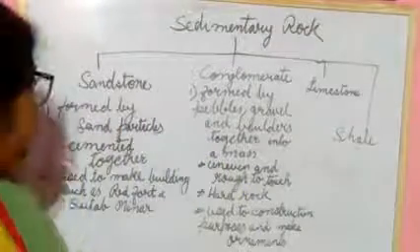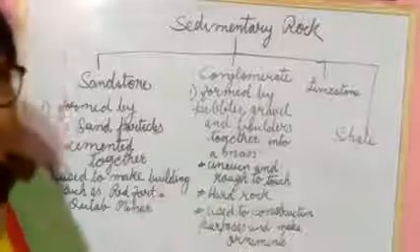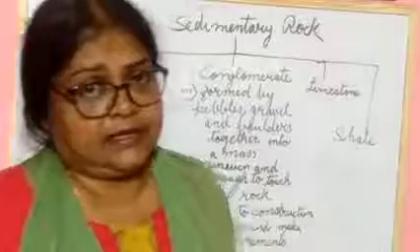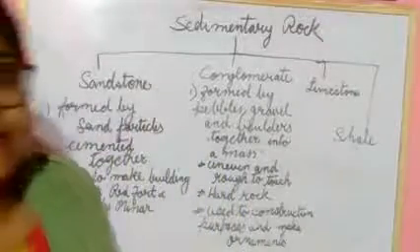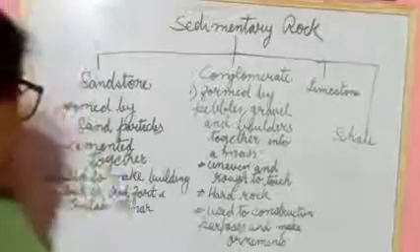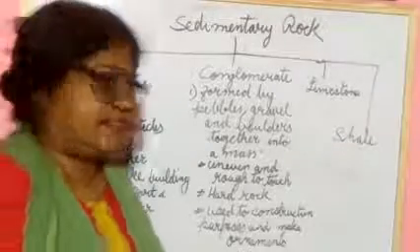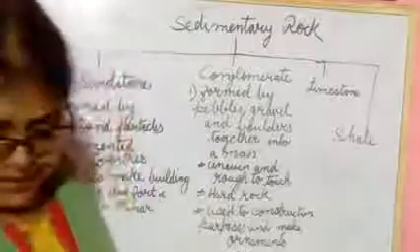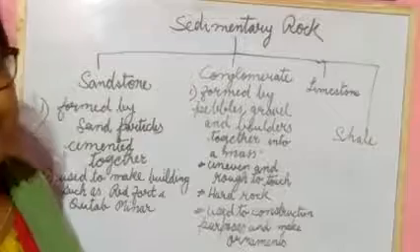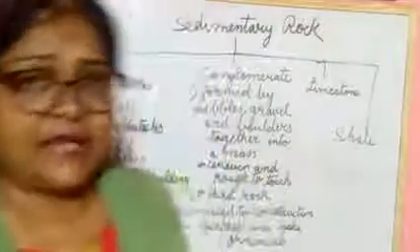Understood? Then after that, what you are seeing? It is used for making buildings. For what purpose do we use sandstone? Sandstone is used for making buildings, such as in our India we can see the famous monuments. What are they? Red Fort and Qutub Minar are made up of sandstone.